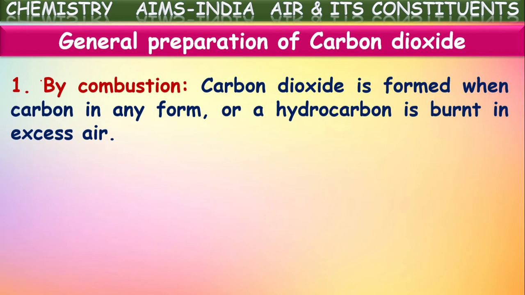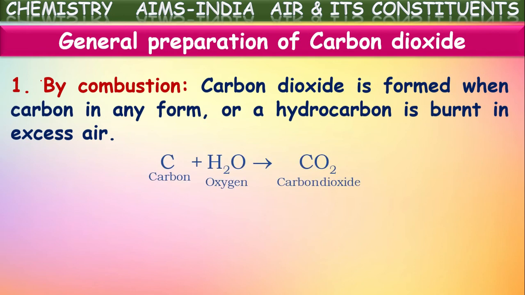We know almost all the fuels contain carbon in them, either in the pure form or in the hydrocarbon form. For example, coal or charcoal contain mainly carbon. This on burning in the presence of excess oxygen or air will form carbon dioxide. So this is the reaction.